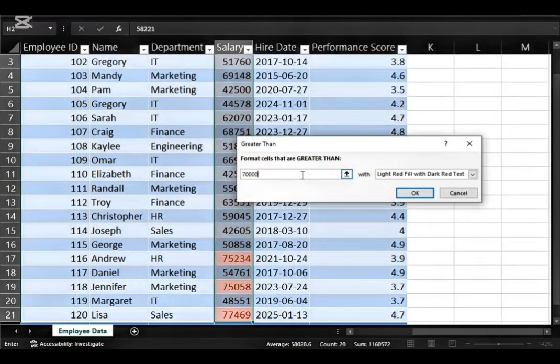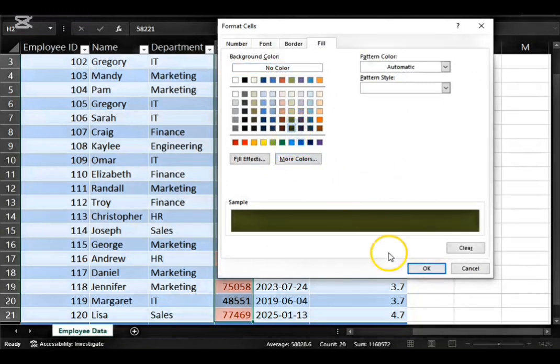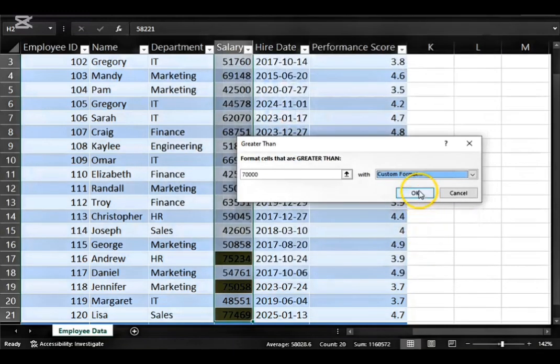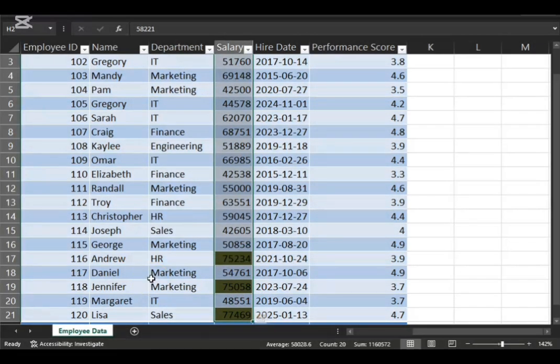Now I need 70,000 and I'm not a fan of this. Go to custom format and I choose this. All right. Now we have a highlight of employees who earn above 70,000 naira, $70,000, and so on.